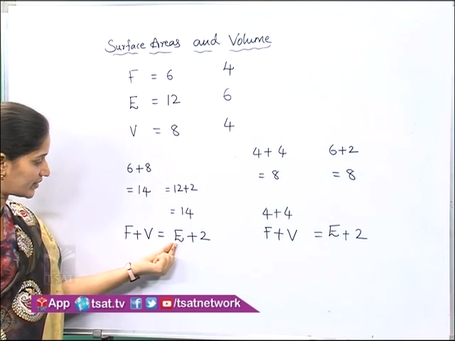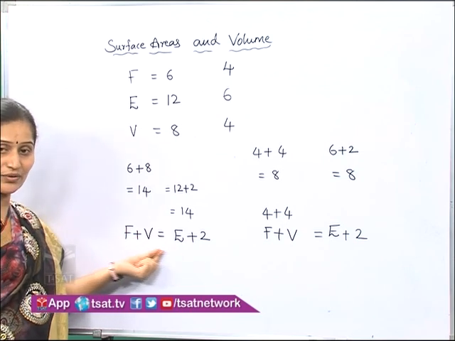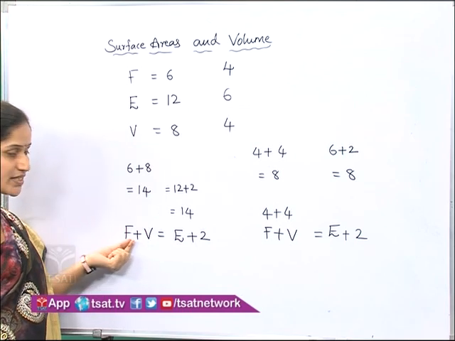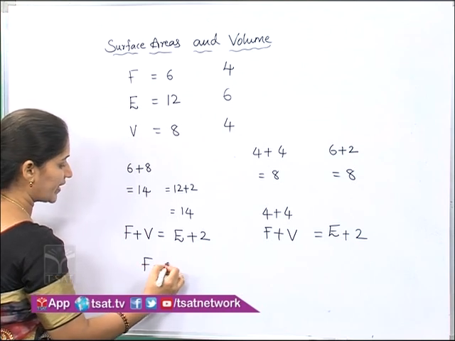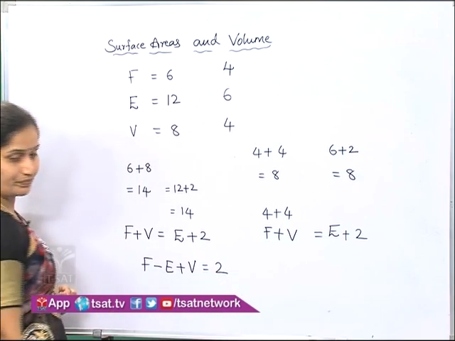If I take this to the left side, I am transposing from right to left. Already you have learnt this in algebra, right? If you take this from right to left, then what happens? F minus E plus V equals 2.